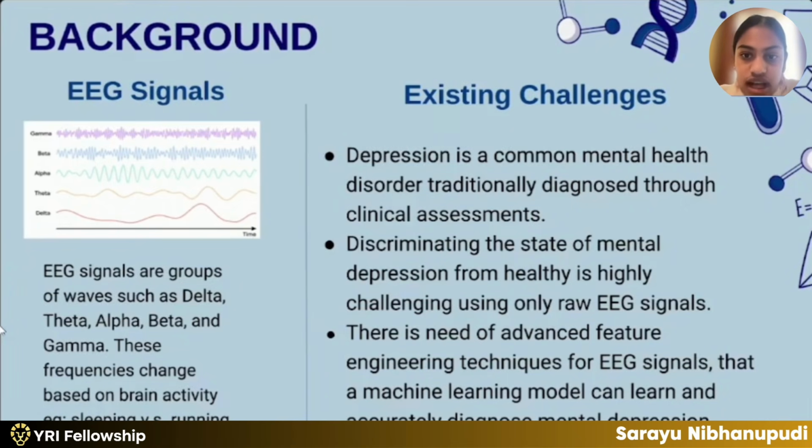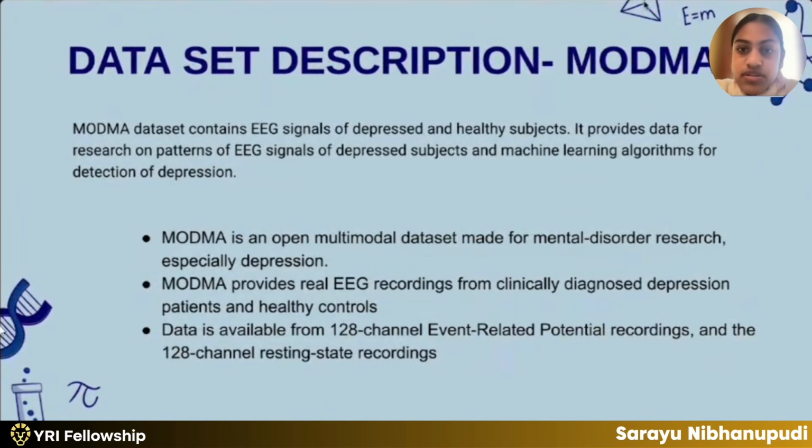So, the existing challenges. Depression is a common mental health disorder, and it's usually diagnosed through clinical assessments. Discriminating the state of mental depression from healthy is highly challenging using only raw EEG signals. There is a need for advanced feature engineering techniques for EEG signals so that a machine learning model can learn and accurately diagnose mental depression.